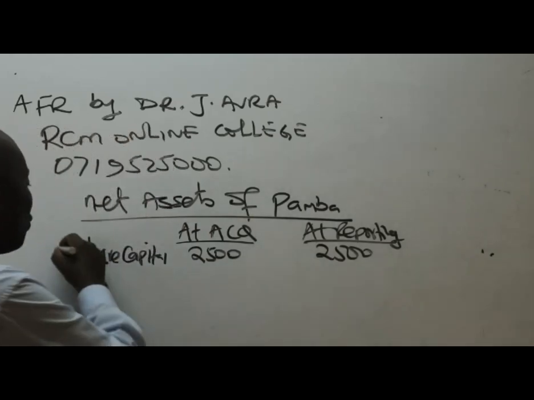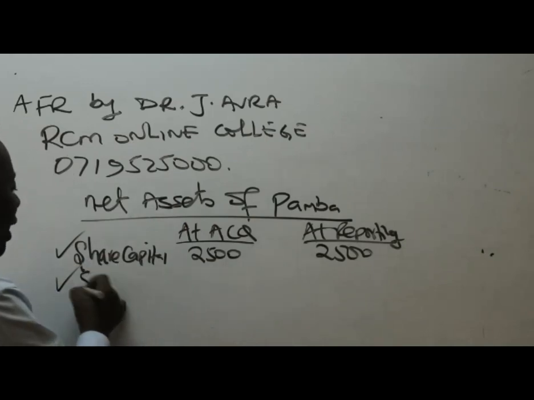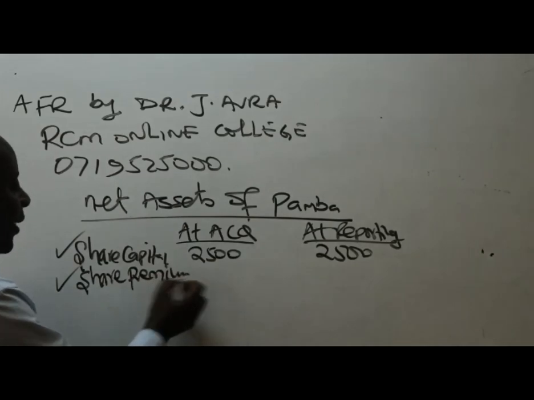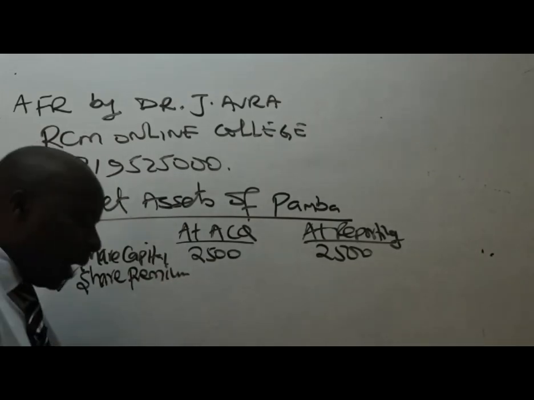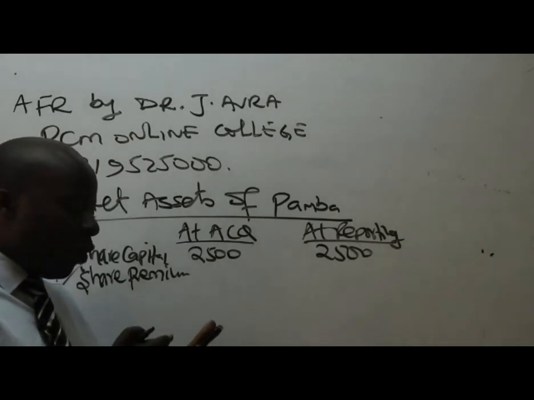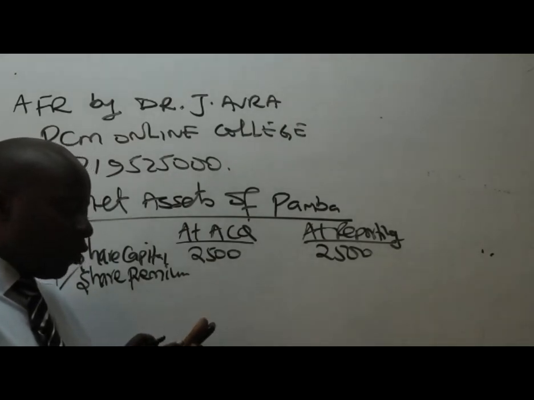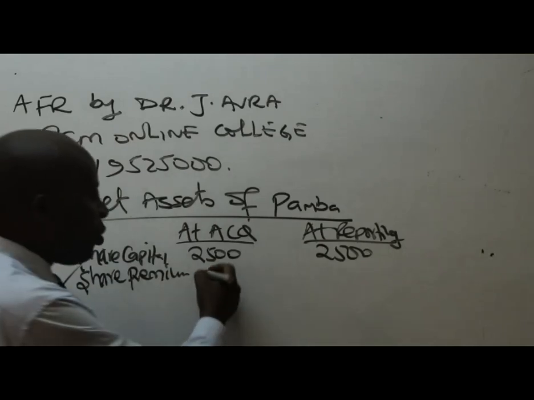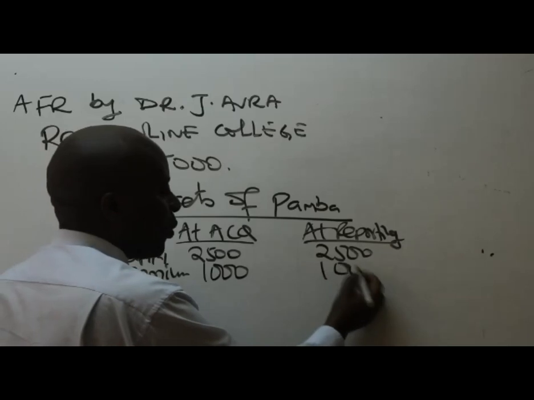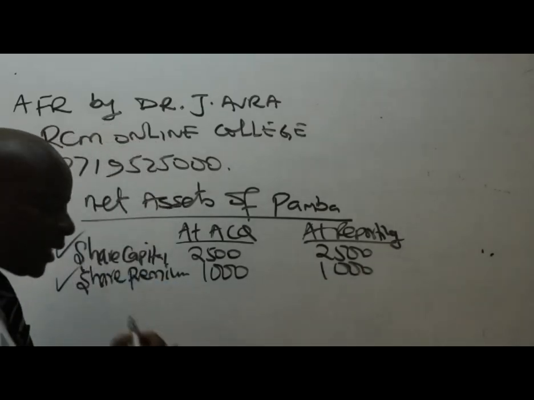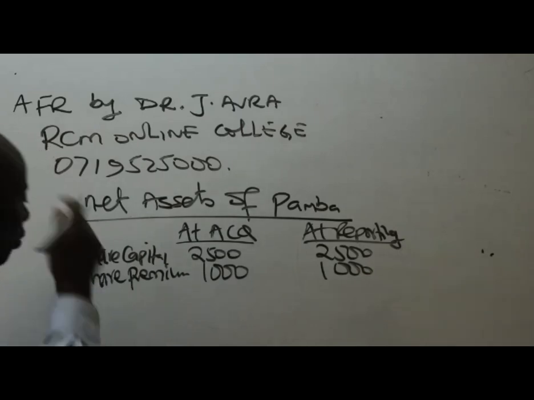So the next equity component is known as share premium. The same thing. Very easy. The share premium for Pamba, I can see, is 1,000. So I'll put 1,000 and 1,000, no changes in between. The other component under net assets here will be known as what here?